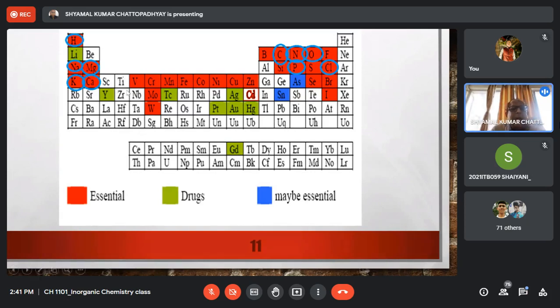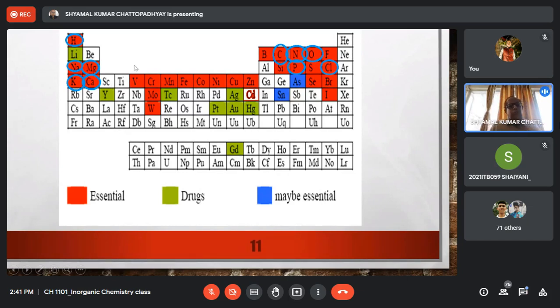Titanium and zirconium are sometimes used. Particularly, titanium is used in bone implants. So they have certain medicinal application. Though for group 3 and group 4 elements, none of them as such are essential or beneficial.